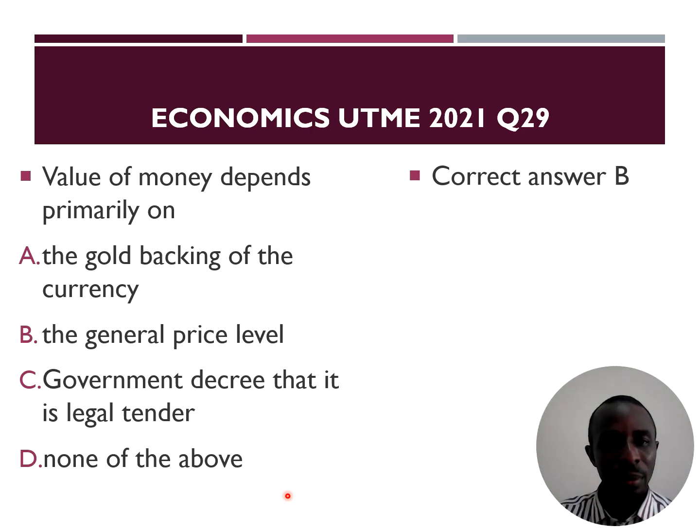Question 29. Value of money depends primarily on the general price level. When the general price level is high, the value of money drops. When the general price level is low, the value of money increases. Option B.